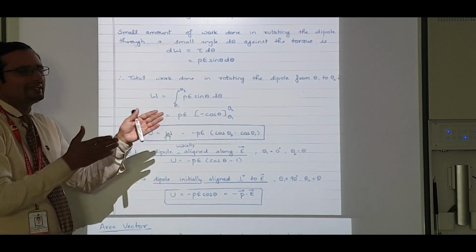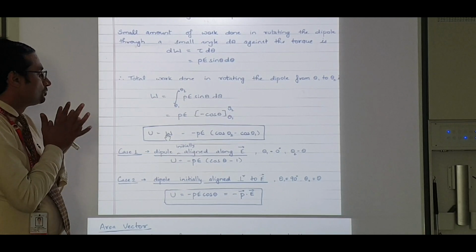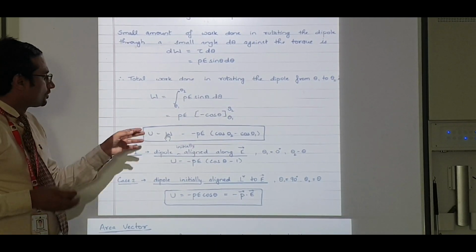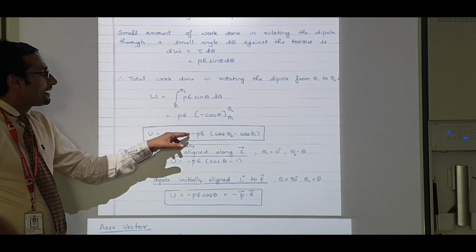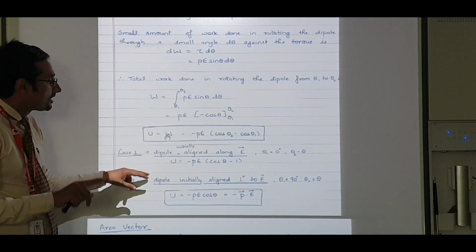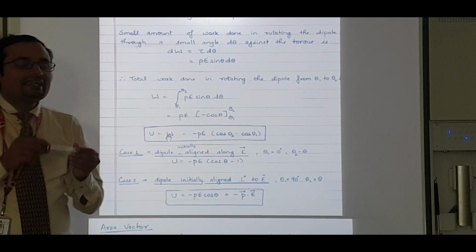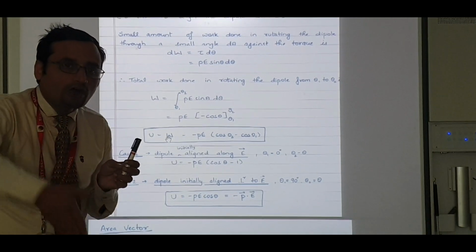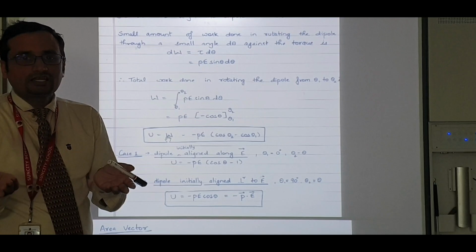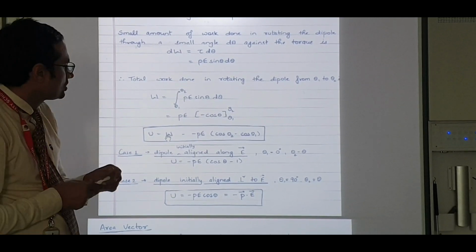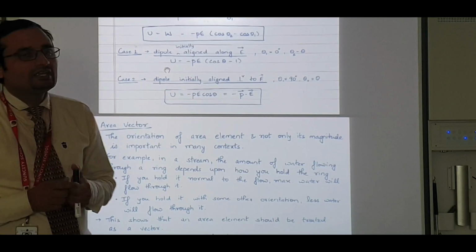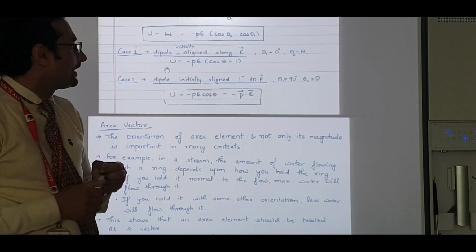I take the minus sign outward. So U, that is energy. I hope everyone knows work done is potential energy. So the potential energy is minus PE into cos theta 2 minus cos theta 1. Now if the dipole was initially along the electric field, that means theta 1 is 0 and theta 2 is theta, because I want to orient it in that direction. If I put the values, what am I getting? U is equal to minus PE in bracket cos theta minus 1.